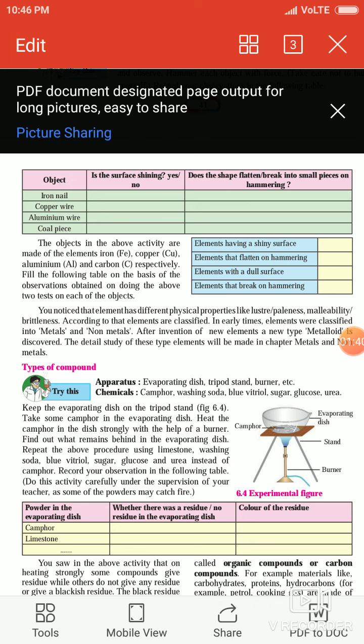If both are solid or both are liquid or both are gaseous, then they are called homogeneous mixtures. But when the components of a mixture are distributed into two or more phases, they are known as heterogeneous mixtures. If one is solid and the second is liquid and they are not mixing properly, then they are known as heterogeneous mixtures.